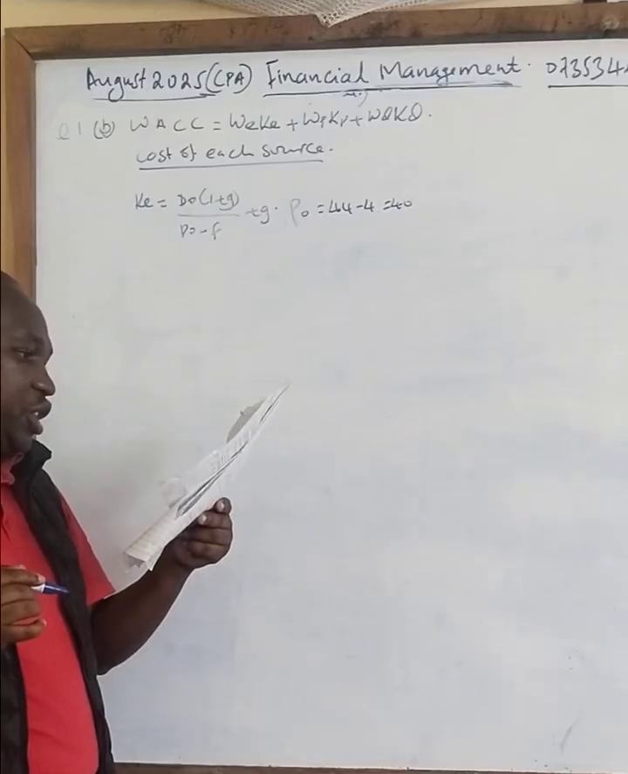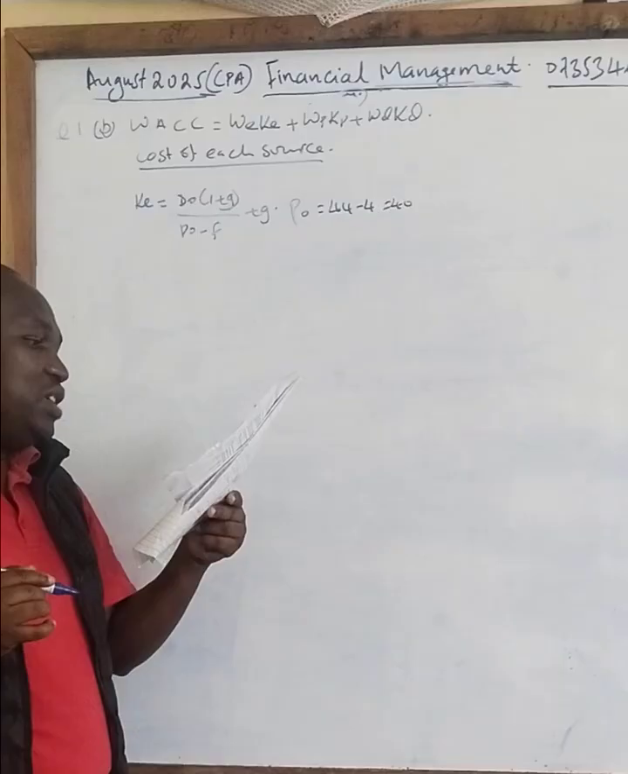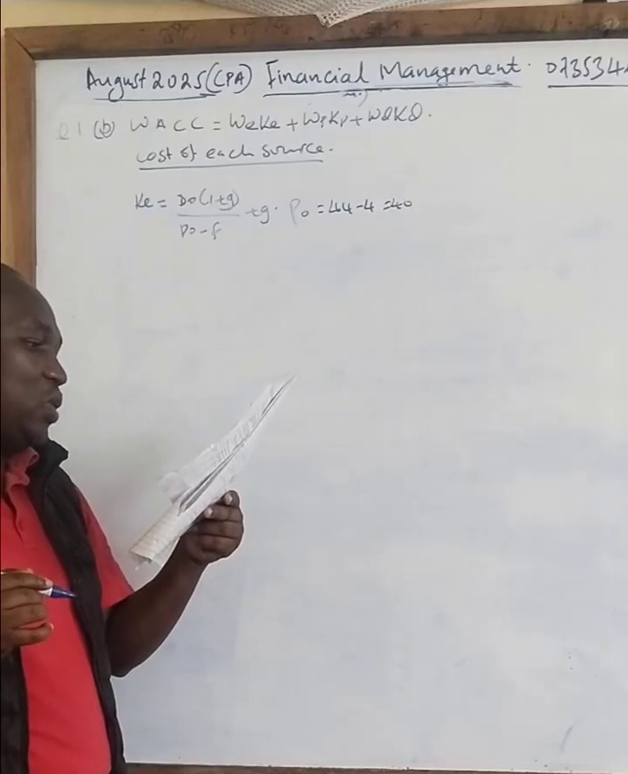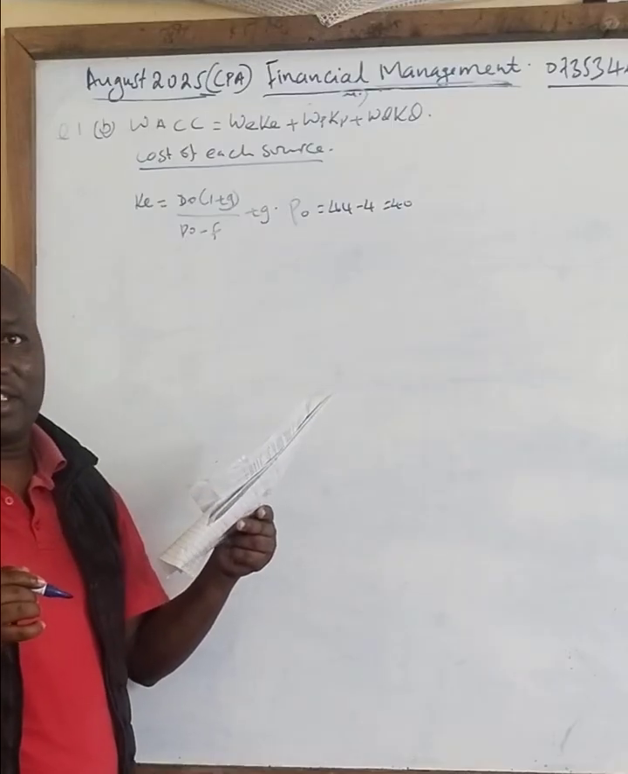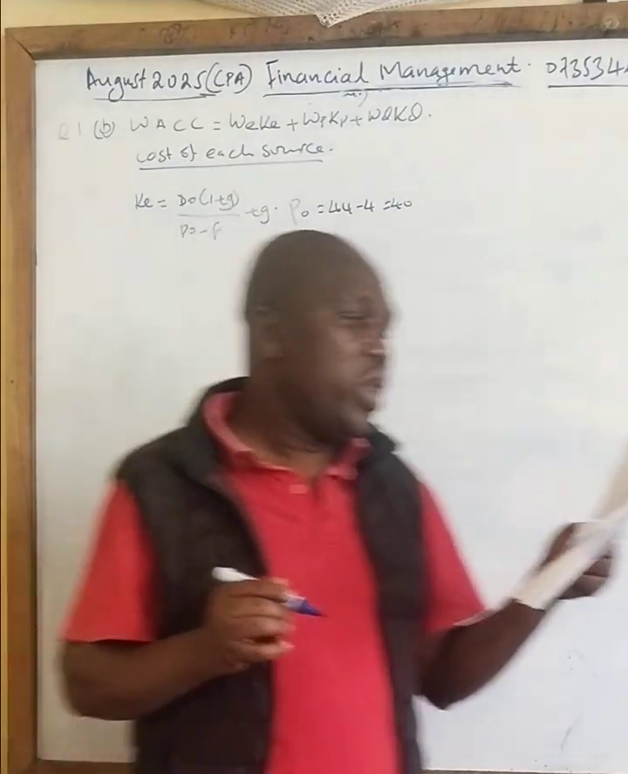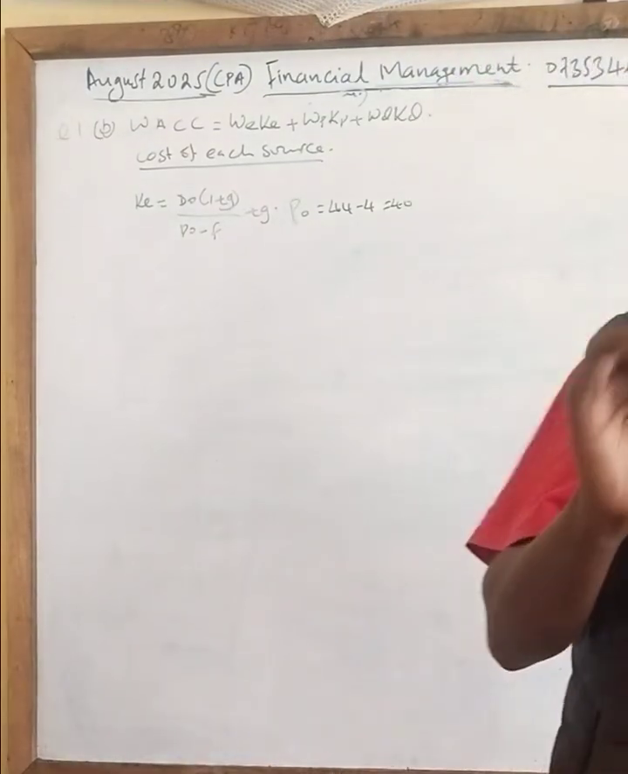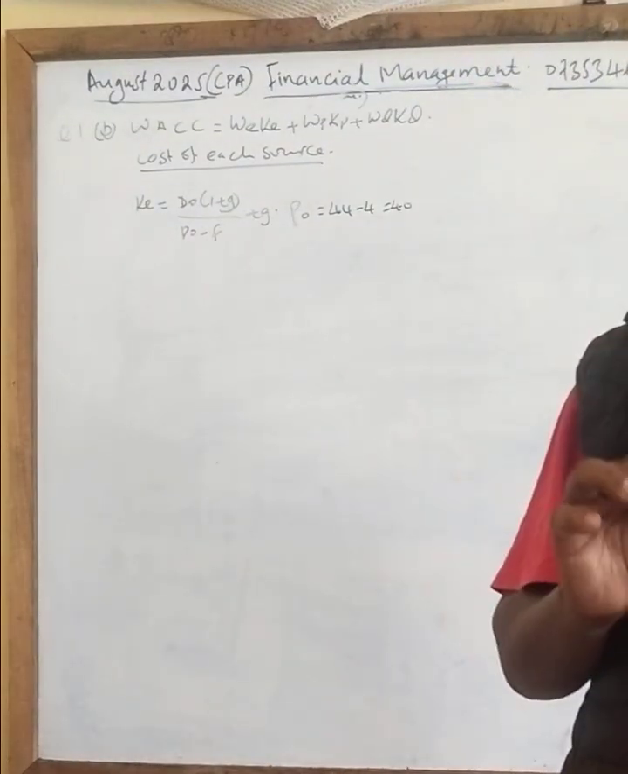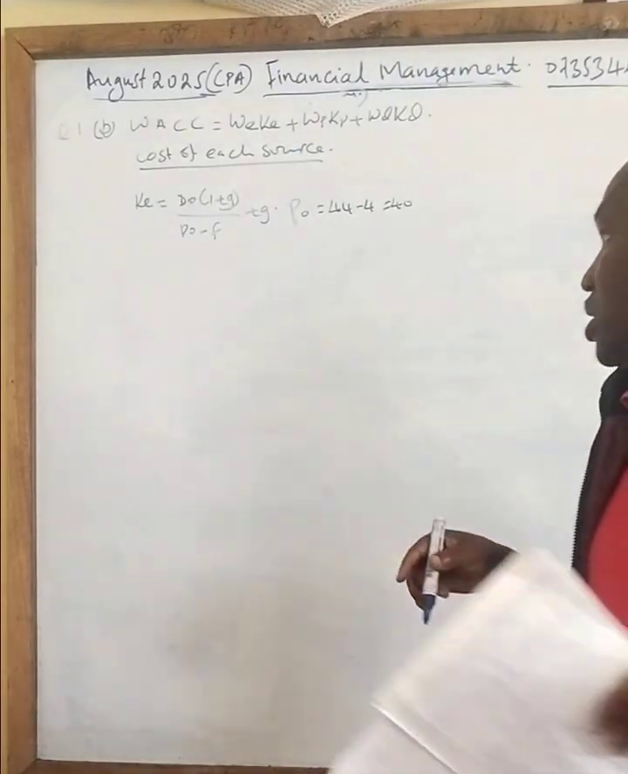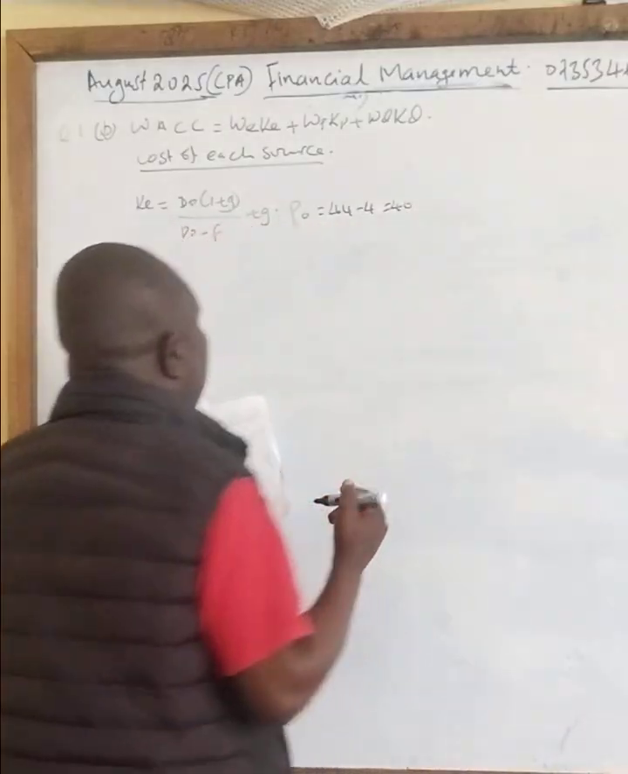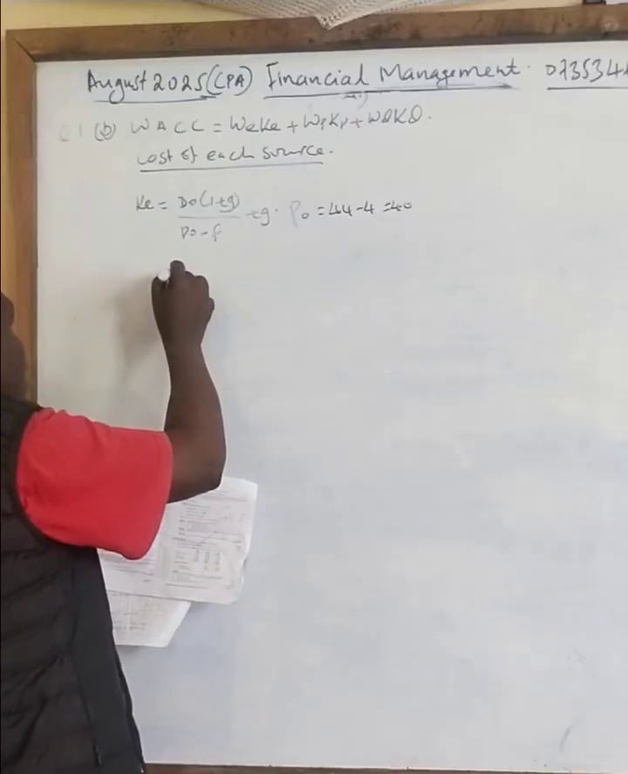Now again, when you go to additional information number 1, it says the existing 14% debentures are currently selling at 124 cum interest. Cum interest means that this is not the correct market price of that particular debenture because it has interest inside. So we need to remove the interest. So let's calculate that also and remove the interest. I think when we reach there, we shall do that.